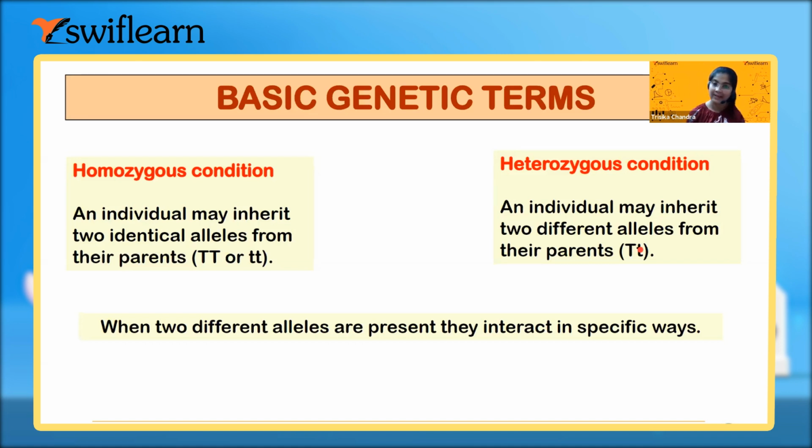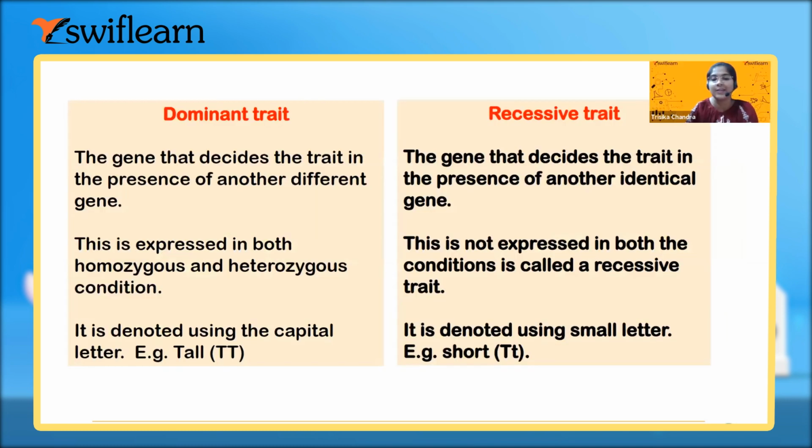But if both of the t's are small, then the plant will be short, and from outside you will understand which one is the tall plant and which one is the short plant. This type of outside expression is known as phenotype. I will come to the phenotype and genotype also.